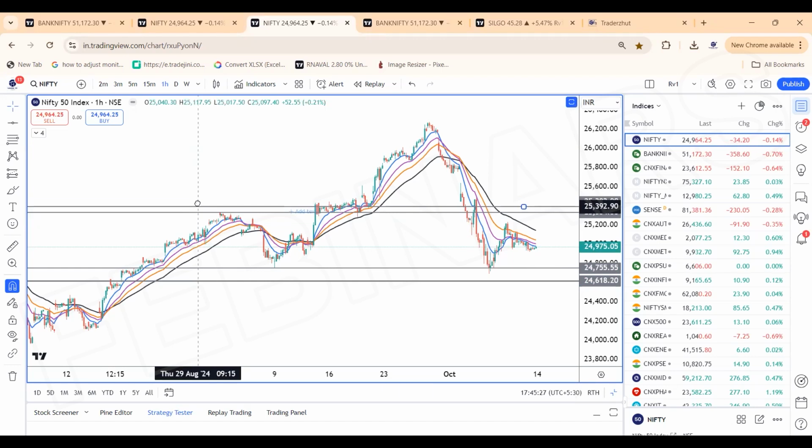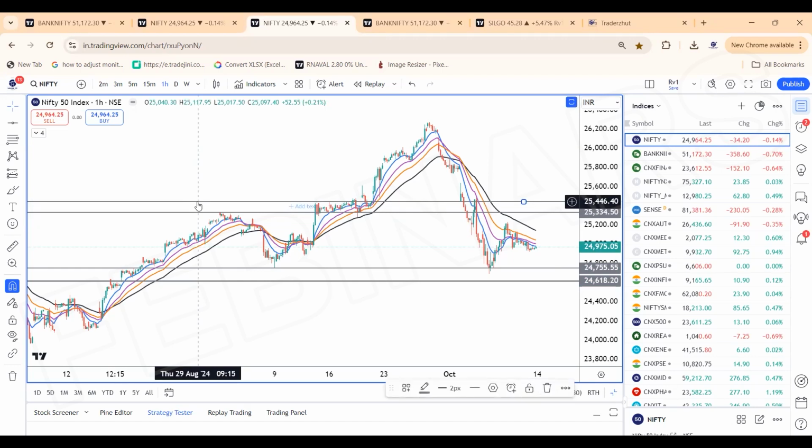Basically, that's the structure on the Nifty, what we are facing and what we are seeing. 25,340 and 425 to 440 levels can be tested if we hold on and start moving above 25,080 and 140.